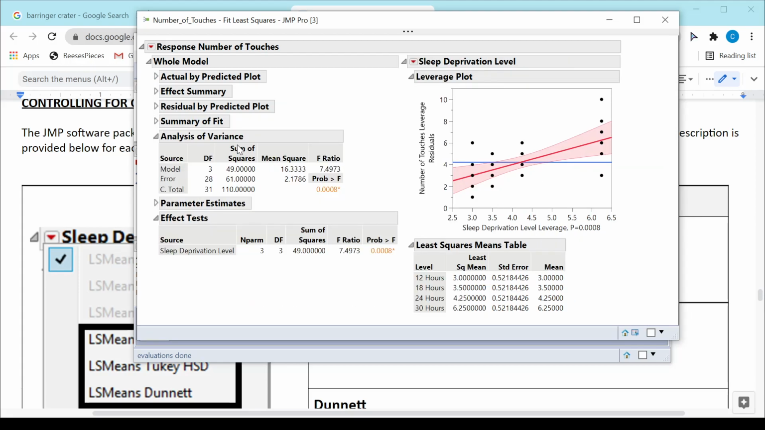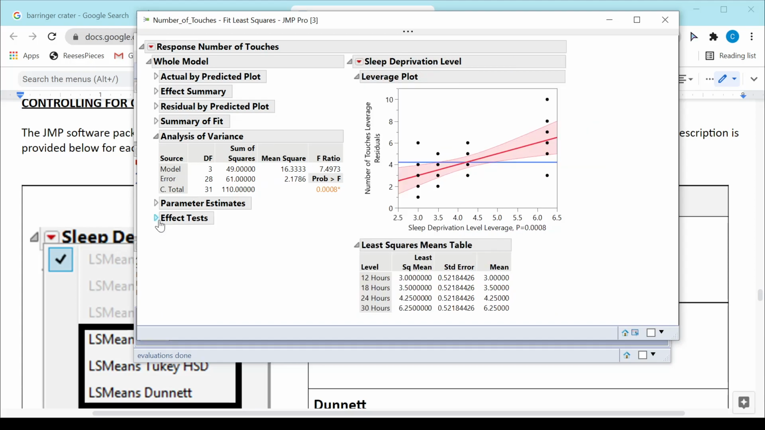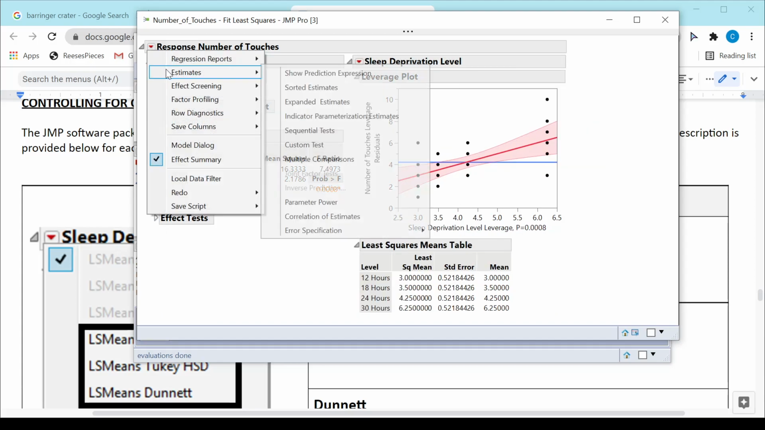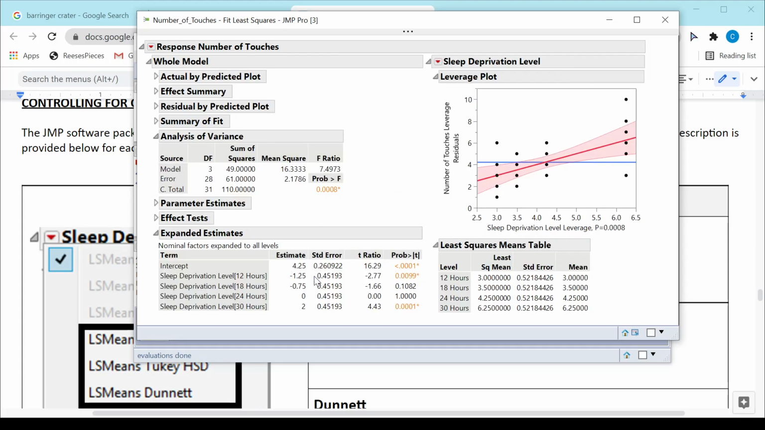Here is my analysis of variance table. Again, if you want those expanded estimates, you can ask for those. So these would be the individual effects. Here's the overall ANOVA table. Over here on the right is where I can do my multiple comparisons. So let's not worry about that leverage plot.